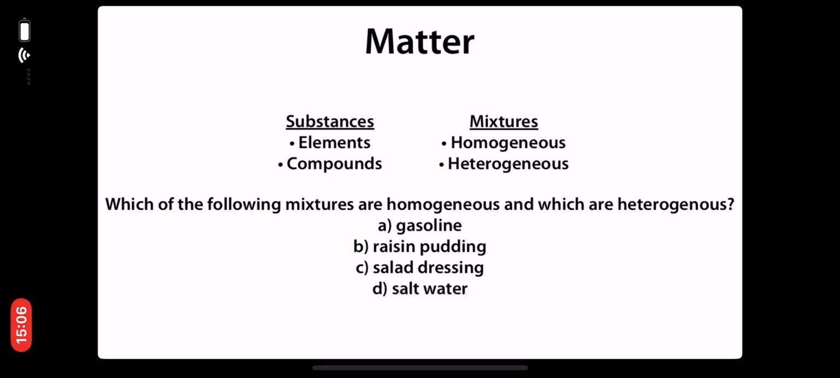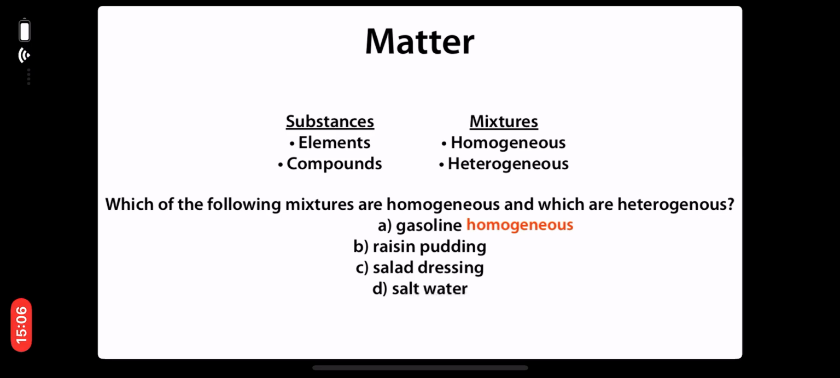Another question you might find is, which of the following mixtures are homogeneous and which are heterogeneous? And we're given another four choices: A, gasoline, B, raisin pudding, C, salad dressing, and D, salt water. So let's start with A, gasoline. Gasoline, if you've ever seen it, is a uniform liquid which combines different hydrocarbons, but when you look at it, it has a uniform appearance, so that is a homogeneous mixture.